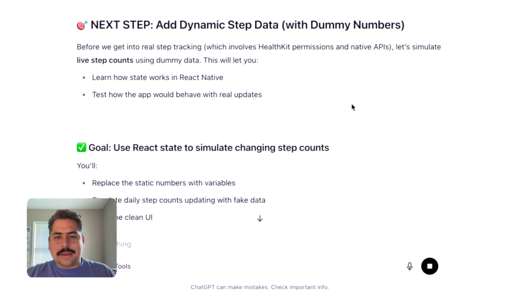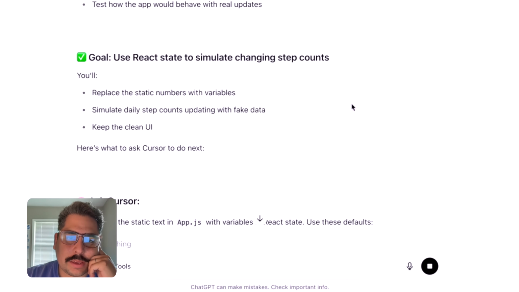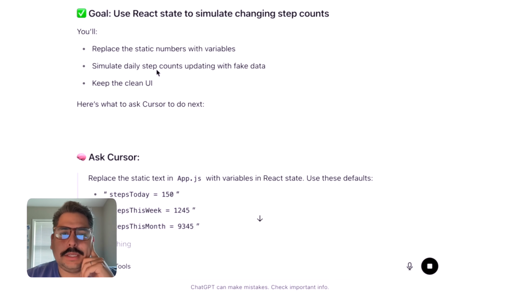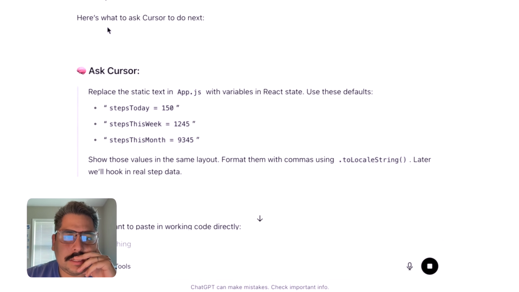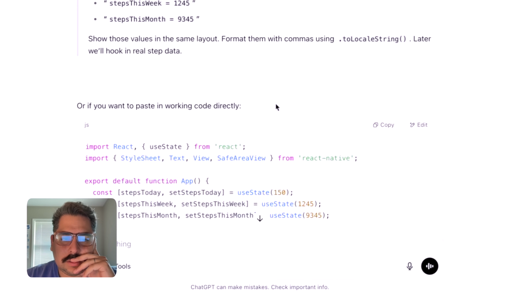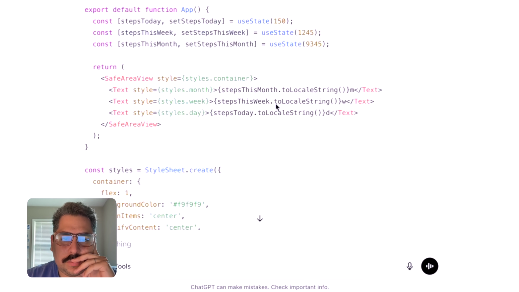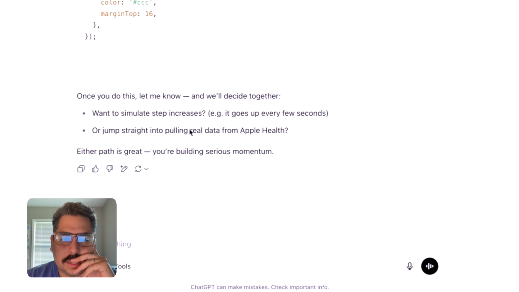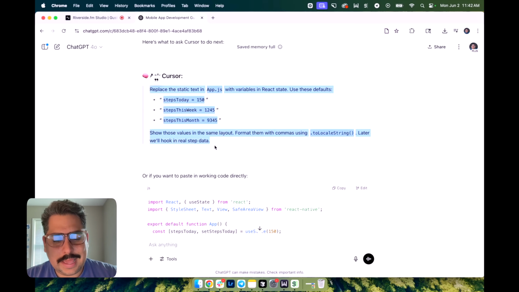Next step, add dynamic step data with dummy numbers. Before we get into the real step tracking, let's simulate live step counts using dummy data. This will let you learn how state works in React Native, and test how the app would behave with real updates. Goal, use React state to simulate changing step counts. You'll replace the data numbers. Here's what to ask Cursor next. Replace the text and use these defaults. Show those values in the same layout format with the commas. We'll hook in, or if you want, paste in working code directly. Once you do this, we'll decide together. Let's just trust the AI, man.